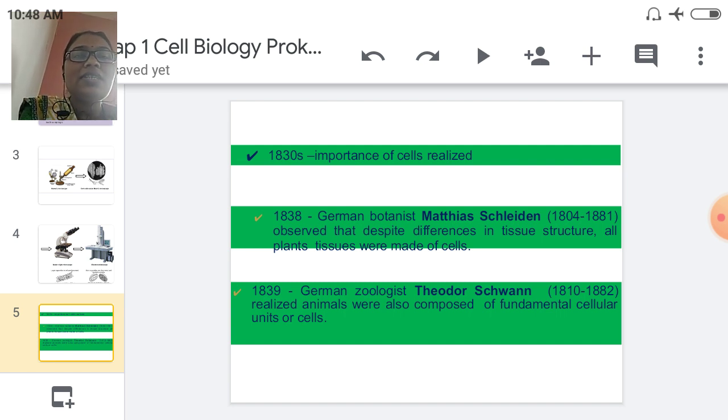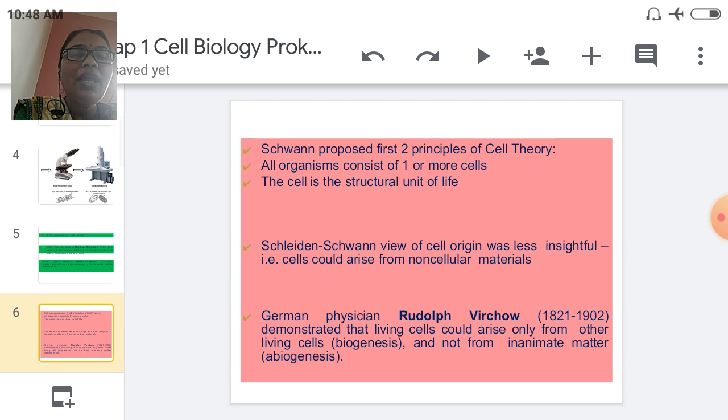Okay, then the next scientist, the zoologist Schwann. He observed that animals were also composed of the fundamental cellular unit, the cell. Schwann proposed the first two principles of cell theory. First one, all organisms consist of one or more cells. It means the zoologist discovered that all organisms are made up of a single or multiple cells. And the second principle, or theory, is that the cell is the structural unit of life.